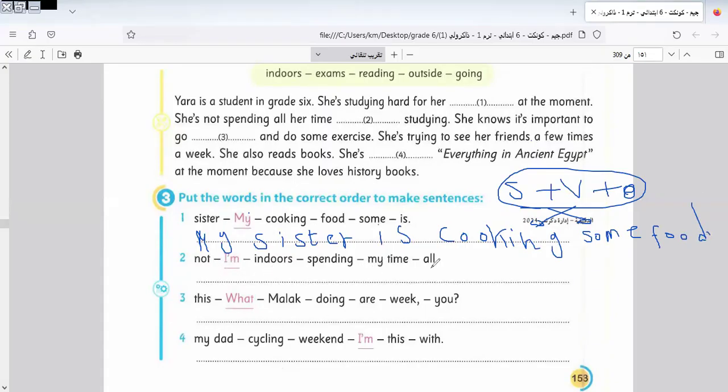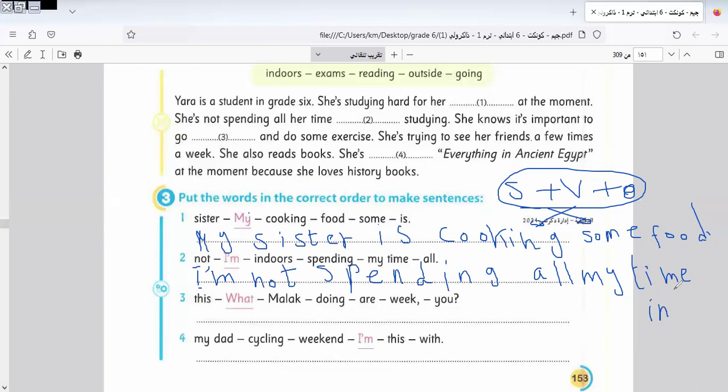Not, I, indoors, spending, my, time, all. So the answer will be: I'm not spending all my time indoors, because I'm studying.